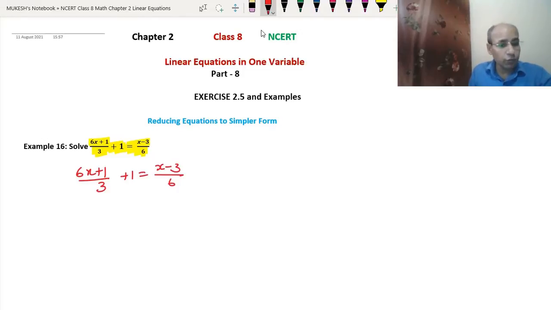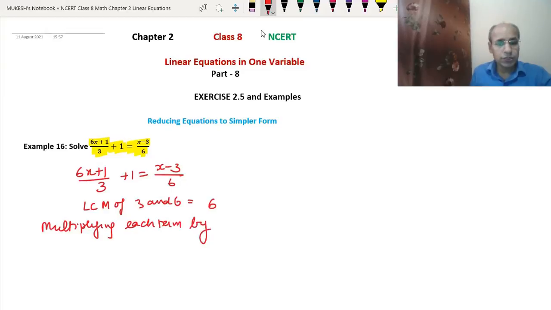We can do it in two different ways. First, the LCM of 3 and 6 will be 6, because 6 is a multiple of 3. So we can multiply the whole equation by 6, that means multiplying each term by 6.